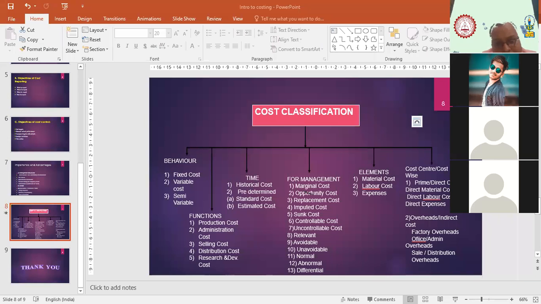The next one is opportunity cost. What do you mean by opportunity cost? Generally, students are confused in this. Opportunity cost means whatever opportunity you have missed. Suppose we have machinery which can produce two products, but one at a time, not both. With the help of that machinery I can produce product A and product B, but not both together.